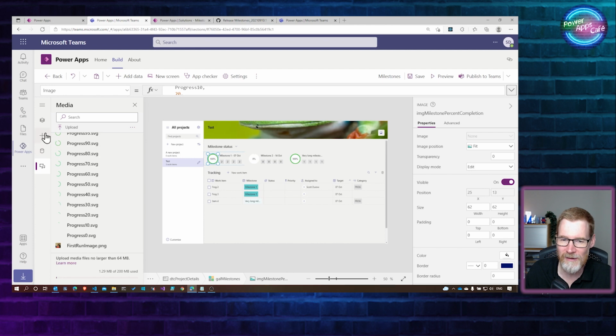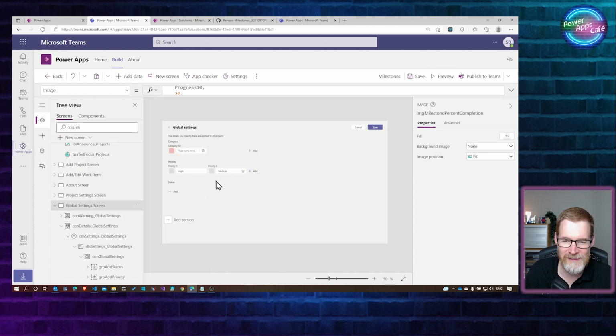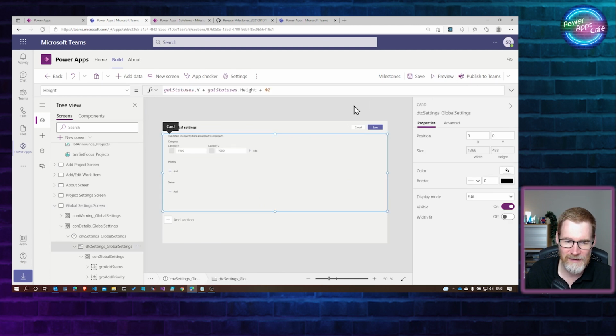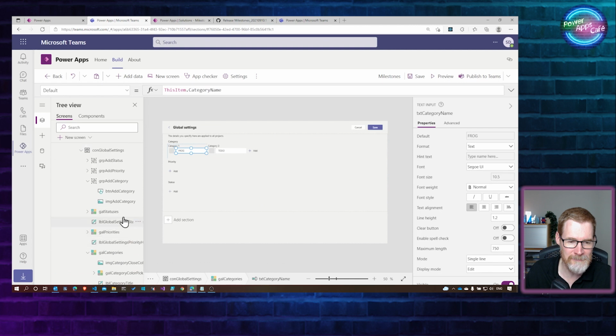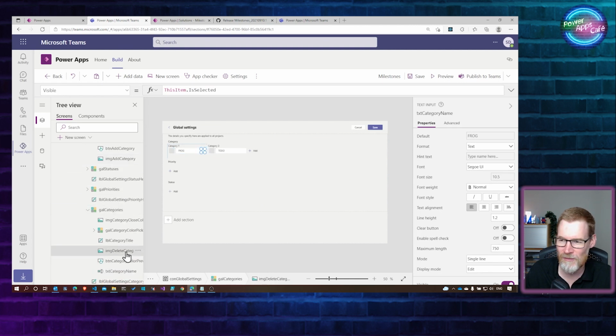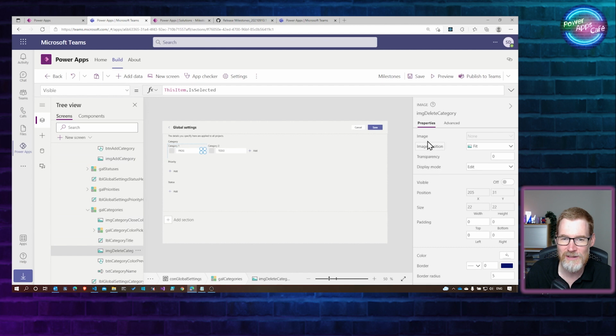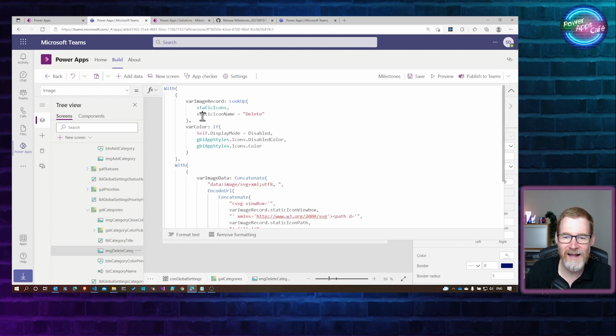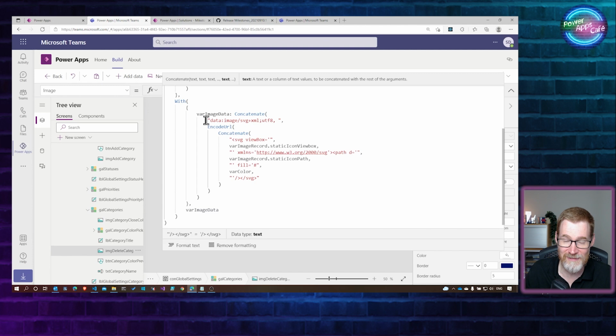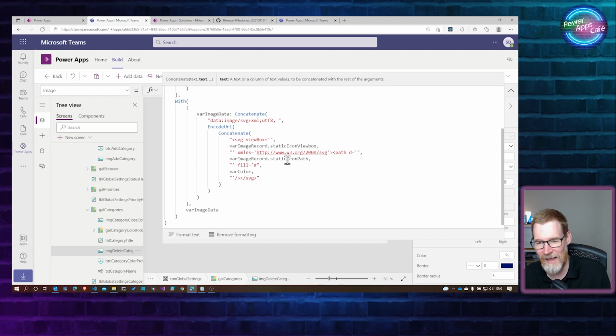And actually, I think I saw it before. If we go back to our global settings screen, I've got a feeling that this icon, the delete icon that we were just looking at, has the image position image. Yeah, so here actually this is using an SVG image by including an icon, and by the looks of it, it's changing the color.